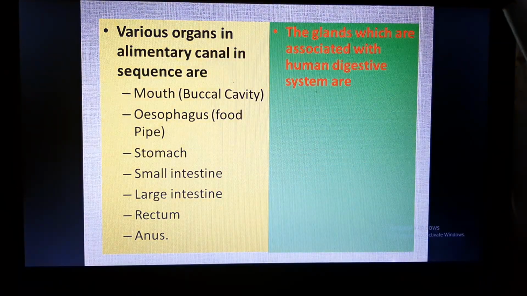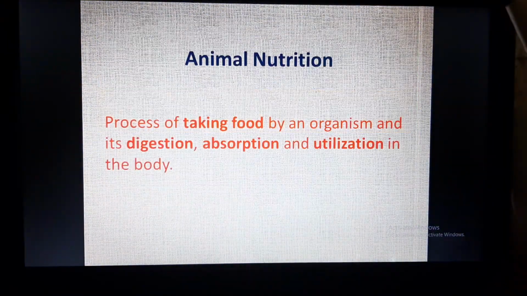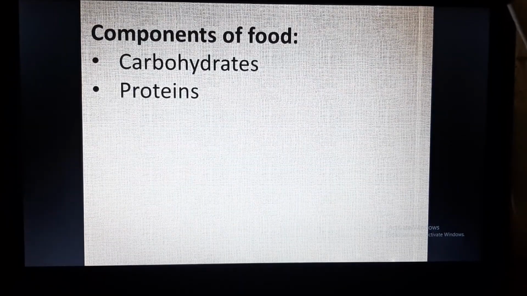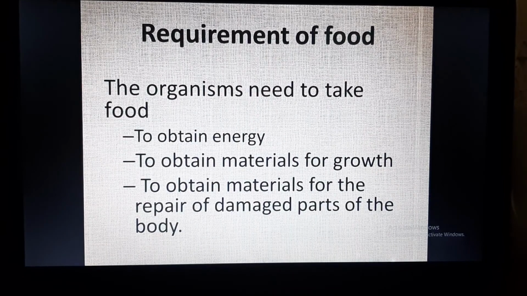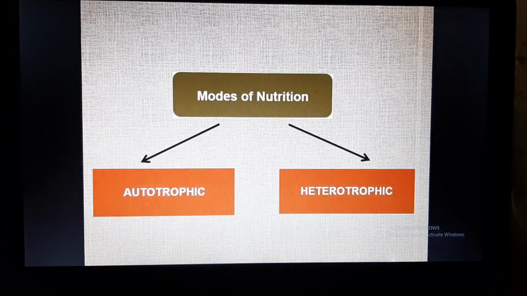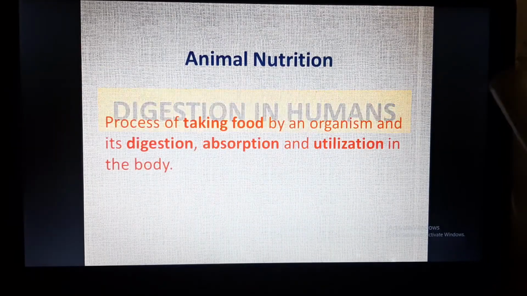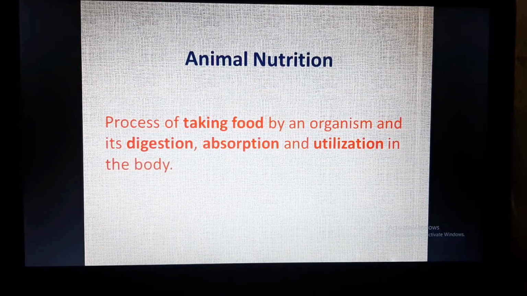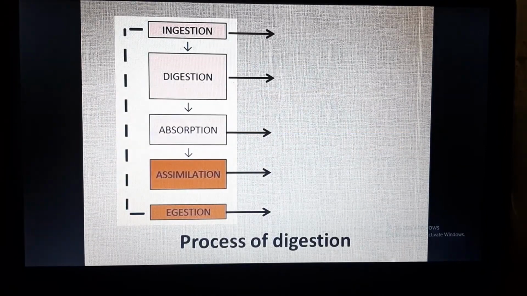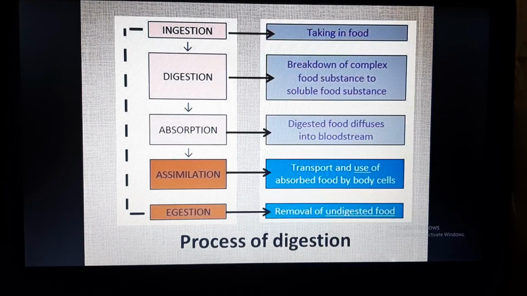So let me give you a quick recap of what we have studied today. First of all, we studied why food is required. Food is required to obtain energy, to obtain materials for growth, and to repair damaged body parts. The components of food include carbohydrates, proteins, fats, vitamins and minerals, and these are called nutrients. The mode of nutrition can be autotrophic or heterotrophic. Animal nutrition is taking food, digesting it, absorbing it and utilizing it by the body. Digestion in humans consists of five steps: ingestion, digestion, absorption, assimilation and egestion.